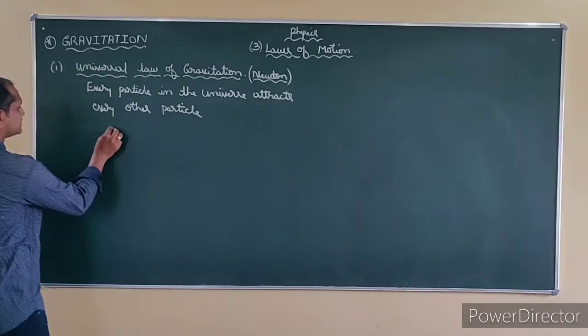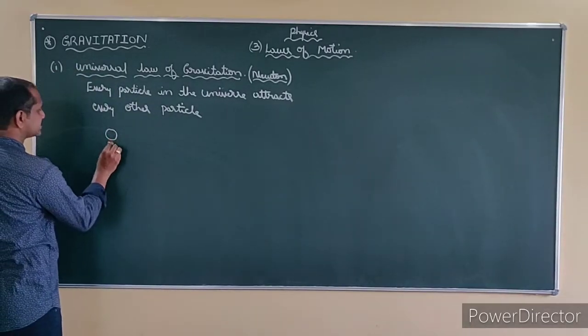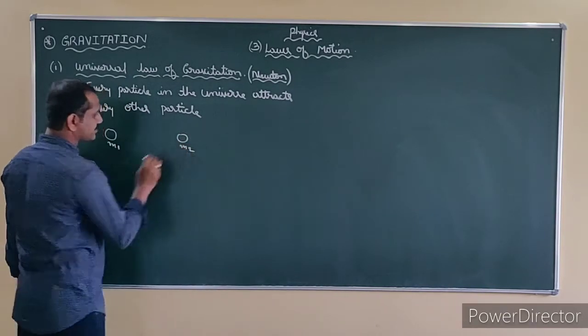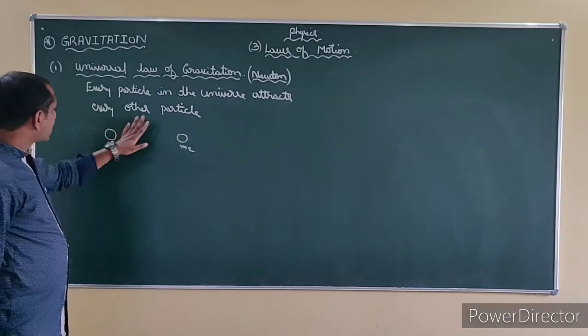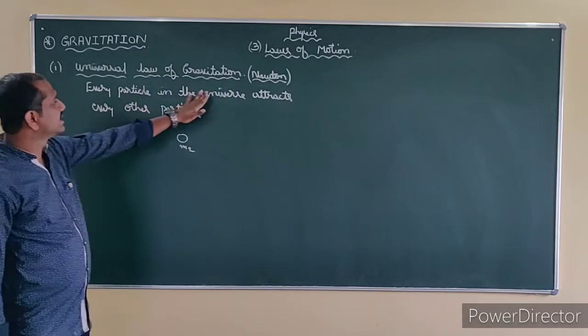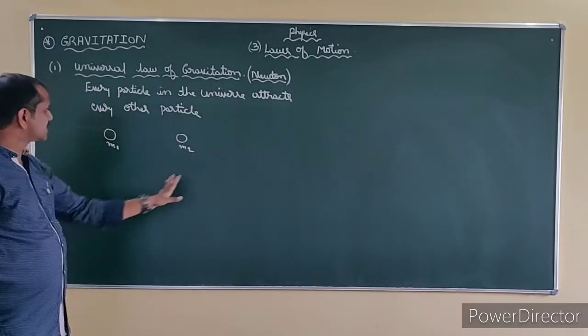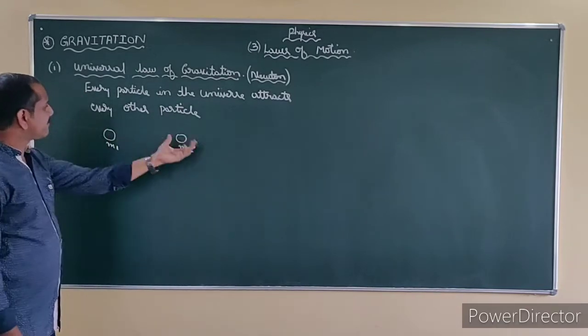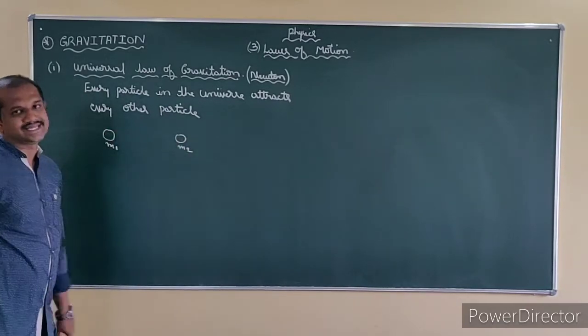Let me show you. Consider 2 bodies. Consider this body is M1 and this body is M2. According to Newton, every particle in the universe, for example, consider this is the universe and I am having 2 particles, attracts each other.